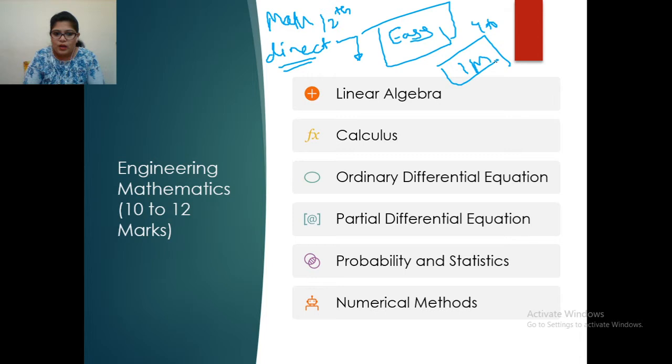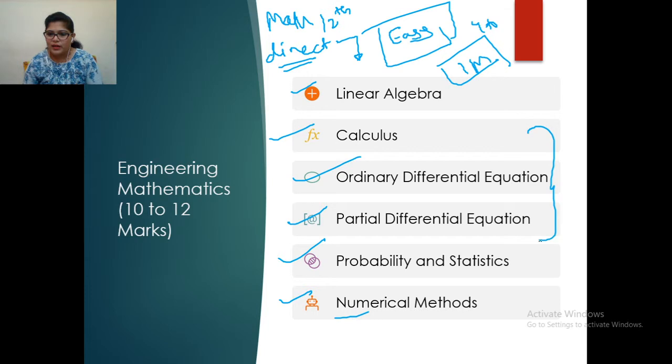So the syllabus for this is linear algebra, calculus. In linear algebra, matrices are there, and a lot of questions have been asked about matrices. Probability and statistics is easy. Numerical methods is asked for about one mark. If it is difficult for you, you can leave numerical methods, but you have to work on calculus, ordinary differential equations, partial differential equations. This part is a little bit difficult. Algebra is easy, probability and statistics is easy.